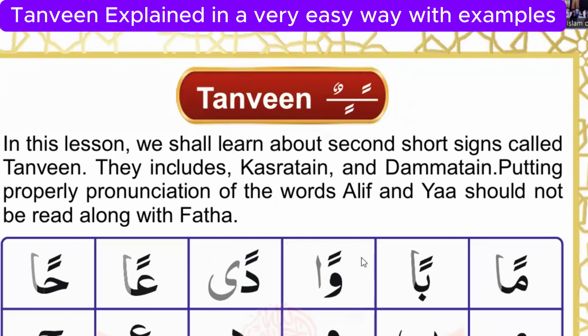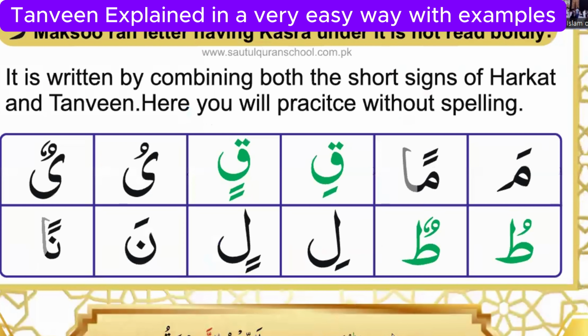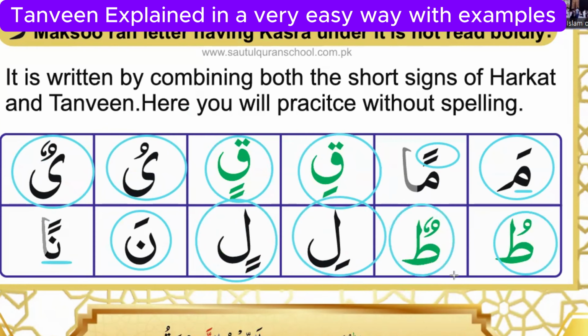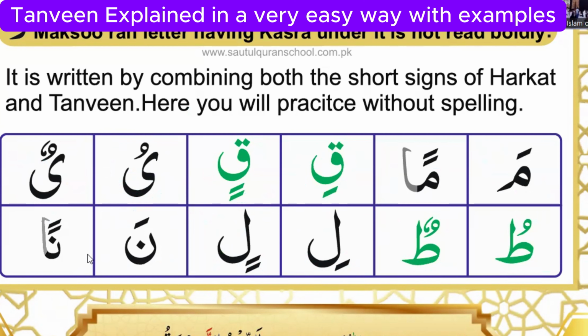Now we are going to practice the sounds of short signs, all the short signs: Fatha, Kasra, Damma, double Fatha, double Kasra, double Damma. This one with single Fatha will be Ma, Man, okay? Na, Nan, okay? Pi, Pin, Ju, Jun, Li, Lin, Tu, Tun. These two classes were about short signs.